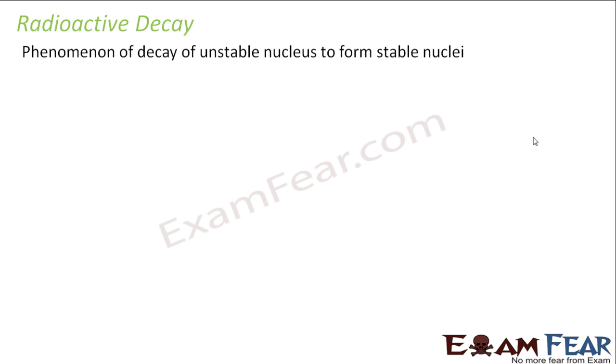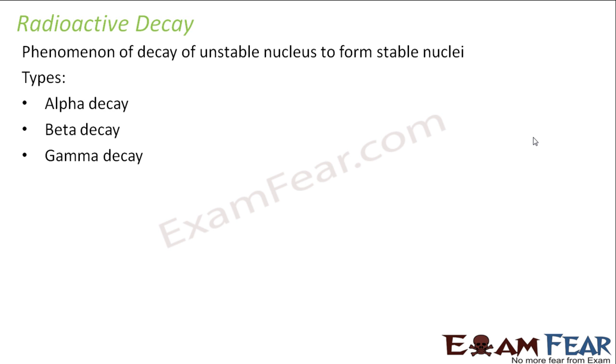It is a phenomenon of decay of unstable nucleus to form stable nuclei. There are three types of radioactive decay: alpha decay, beta decay, and gamma decay. These are the three ways by which an unstable nucleus can become stable nuclei. We will discuss each of these, alpha, beta, and gamma, one by one in detail in our later section. For now, let us focus on the law of radioactive decay.